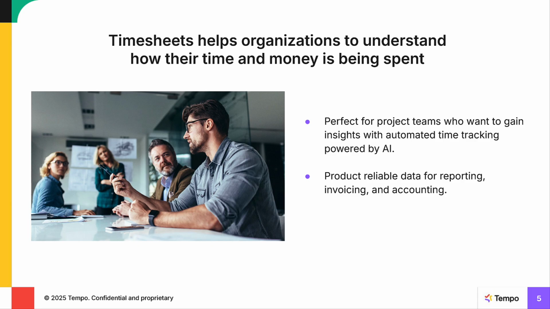So Timesheets by Tempo enables organizations to understand how their time and money is being spent. Just some quick highlights of timesheets here. It's perfect for project teams who want to gain insights with automated time tracking powered by AI, by artificial intelligence. And timesheets can produce reliable data for reporting, invoicing, and accounting, okay? And it integrates with numerous applications on the Atlassian Marketplace, which allows you to fit it into your existing set of tools. Okay, so it's no surprise for this reason and for many others, Timesheets is the number one time tracking app for Jira on the Atlassian Marketplace.